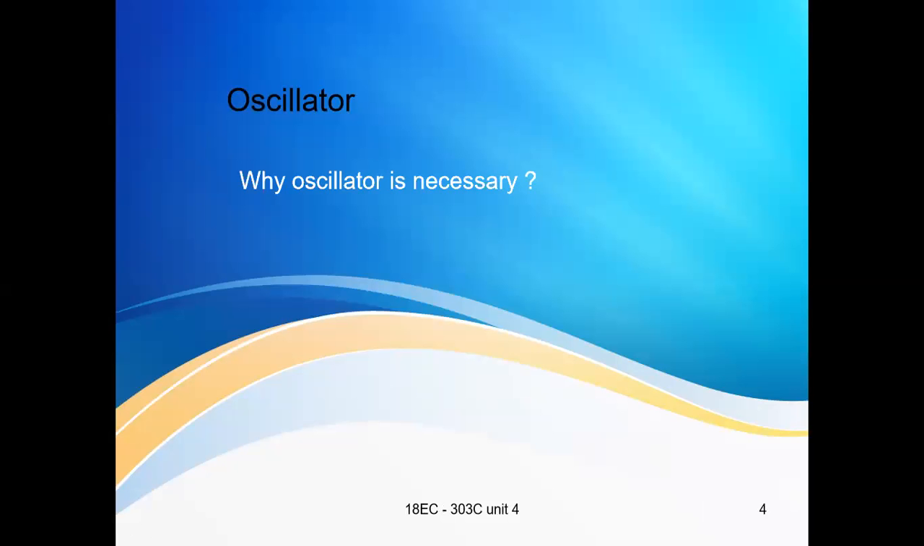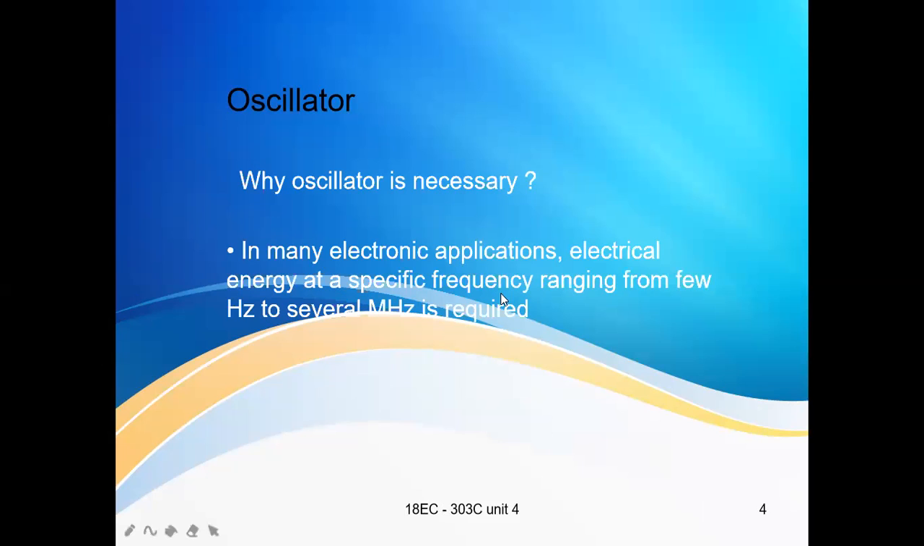It is a circuit that generates the required specific frequencies. Normally in our electronic applications we need these signals, and they are generated by oscillators. The frequency range may be from a few hertz to several megahertz. To generate these frequencies, oscillators are generally used. That is the need of an oscillator.